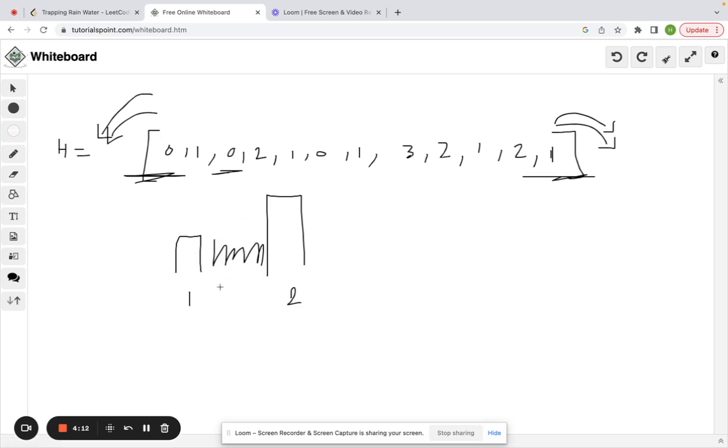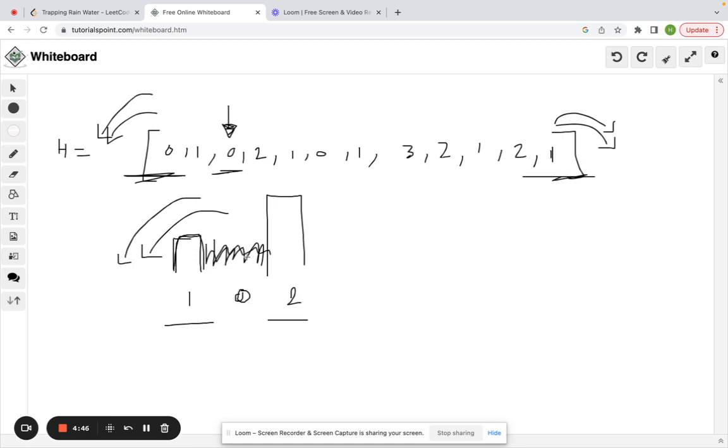So let me try to make this a bit more clean. Here's 0. When I'm at this position in my height array, of size 0, I want to know how much water I can store in it. So first, take a look at my boundaries. I have this boundary of 1 and this boundary of 2. What's the max water that can be contained between these two boundaries without overflow? It's going to be equal to that minimum boundary of 1.